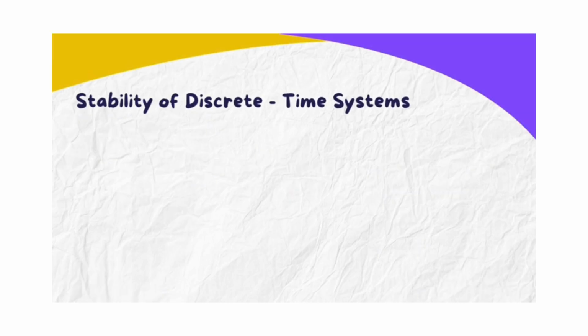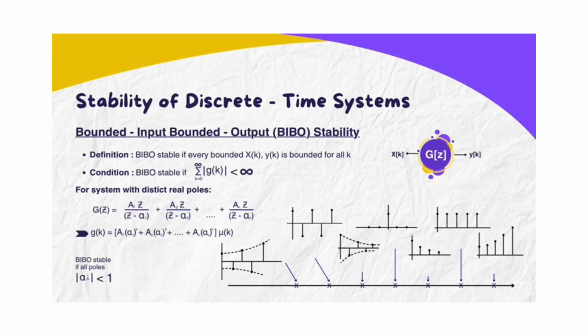Stability of discrete time system. What is BIBO stability? Definition: a system is BIBO stable if for every bounded input x[k], the output y[k] is also bounded for all values of k. Think of it like this: if the input doesn't blow up, neither should the output. Mathematical condition: the system is BIBO stable if the sum of the absolute values of the impulse response g[k] is finite. The system is BIBO stable if the sum from k equals 0 to infinity of the absolute value of g[k] is less than infinity. This means the system's response to an impulse must die out over time, not grow forever.